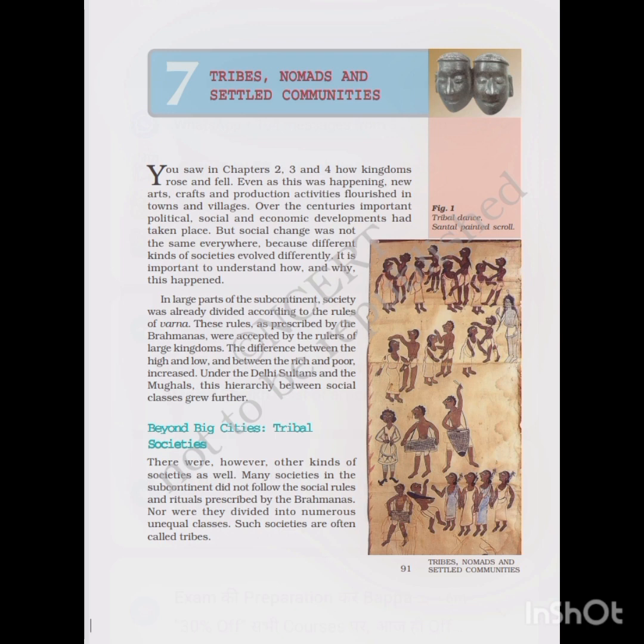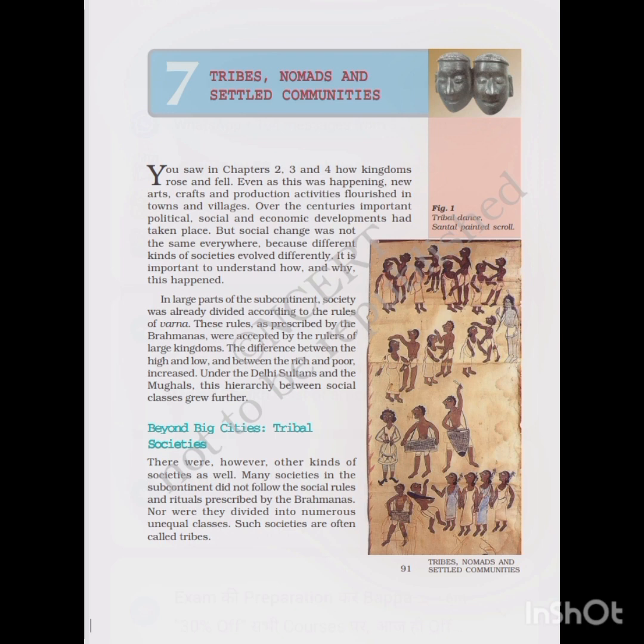In this particular chapter, we are going to learn about social changes, the different kinds of societies that prevailed during that period in medieval history. First, we are going to learn about the tribes, nomads, and settled communities. Before moving forward, we should know the Varna system.